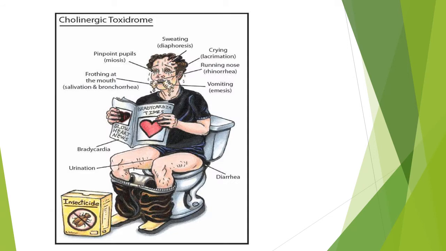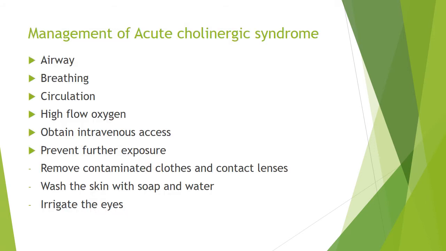The cholinergic toxidrome is shown in this picture. If you would like to remember this picture: the salivation and bronchorrhea, the pinpoint pupils, the sweating or diaphoresis, the crying or lacrimation, the running nose or rhinorrhea, the vomiting, the bradycardia, urination, diarrhea. So the picture is actually a great summary. Now, the management of acute cholinergic syndrome.